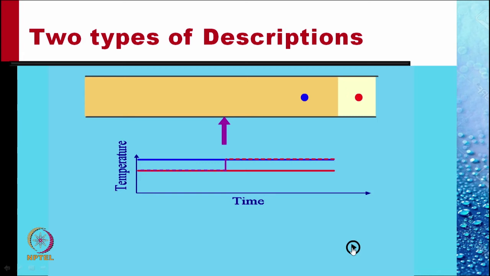The red and the blue probes measure the temperature of the fluid as it flows with the fluid, but the purple probe measures the temperature at a fixed location.